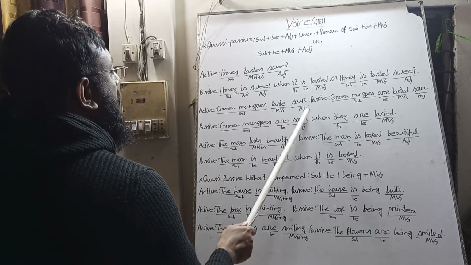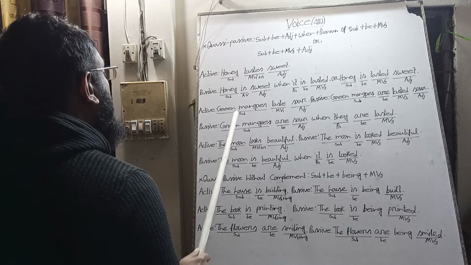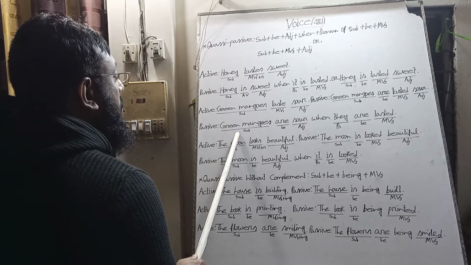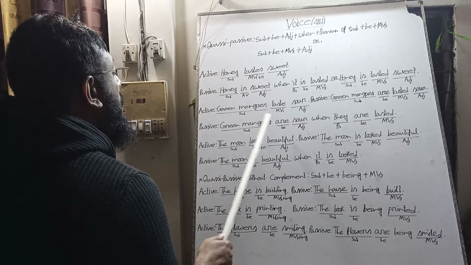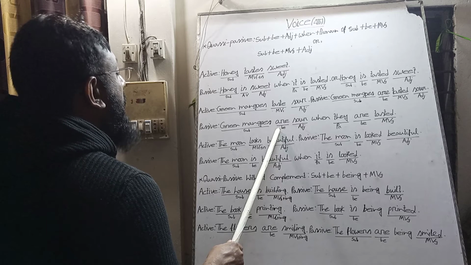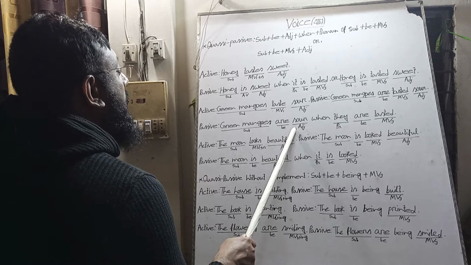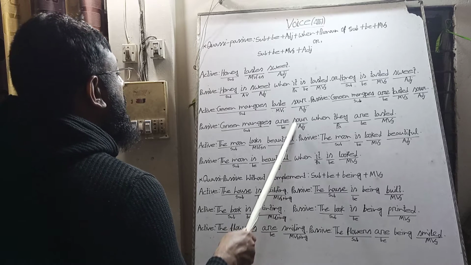Green mangoes taste sour. The subject will be the subject. It is present indefinite tense, subject plural. So we have brought be verb are, and then we will bring the adjective sour.